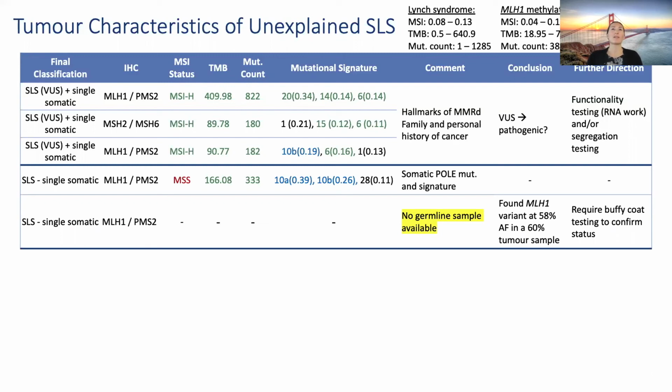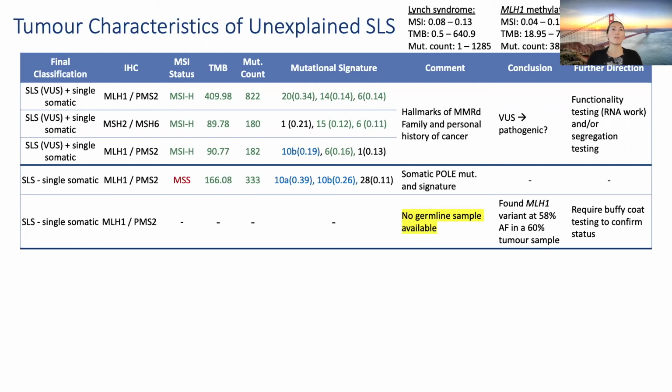As expected for this mutation, we have a high TMB. We have found that the MSI is stable, but that's fine because somatic POLE mutation candidates have microsatellite stable tumors. So we need to further investigate what this means for the affected individual.